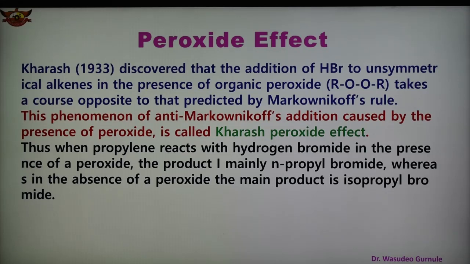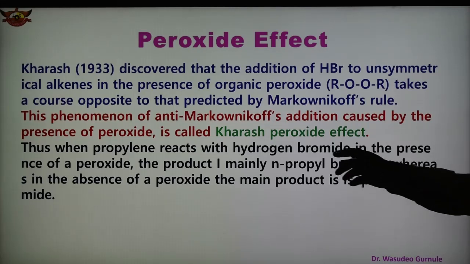Kharasch is the scientist who studied or discovered the addition of HBr to the unsymmetrical alkene in the presence of organic peroxide, and it takes place opposite to that of Markovnikov's rule. Kharasch discovered that the addition of HBr to the unsymmetrical alkene in the presence of organic peroxide takes place opposite to Markovnikov's rule. This phenomenon is also known as anti-Markovnikov addition caused by the presence of peroxide, and also known as the Kharasch peroxide effect.